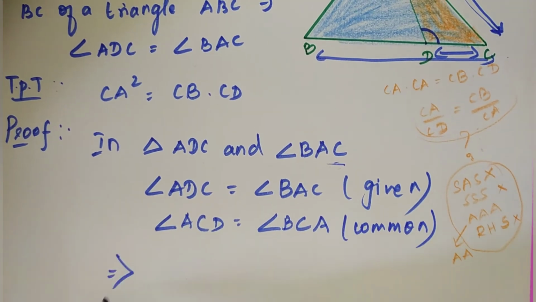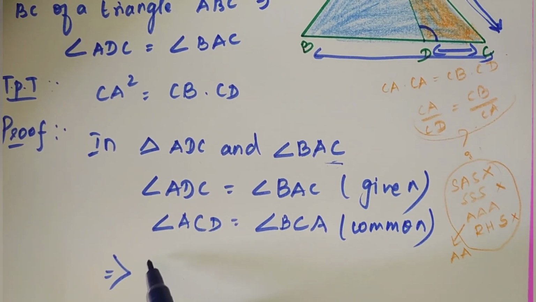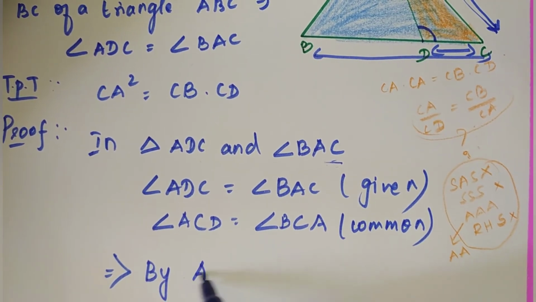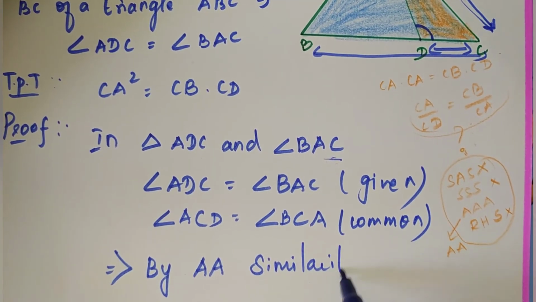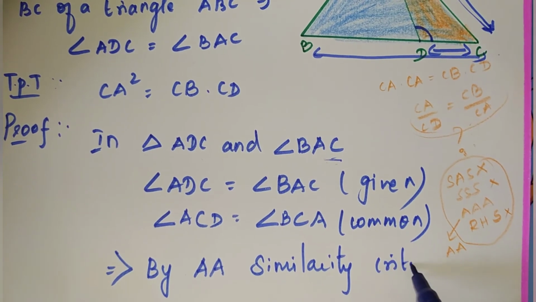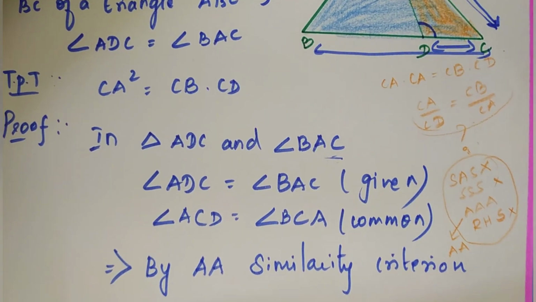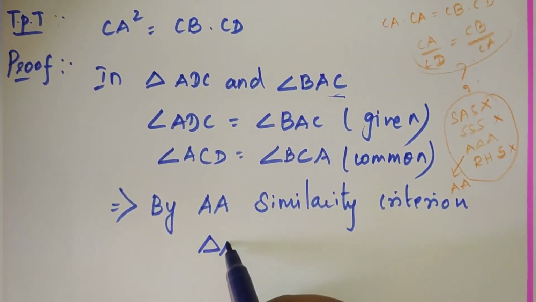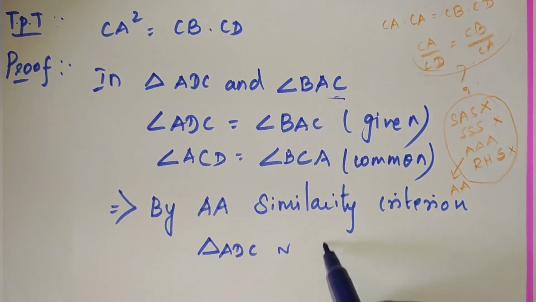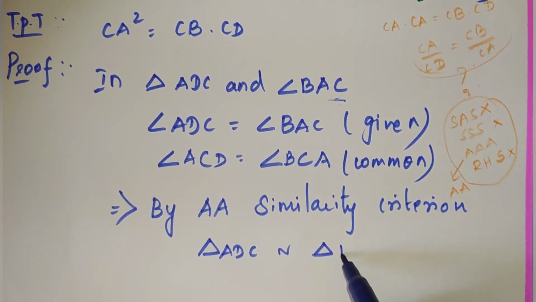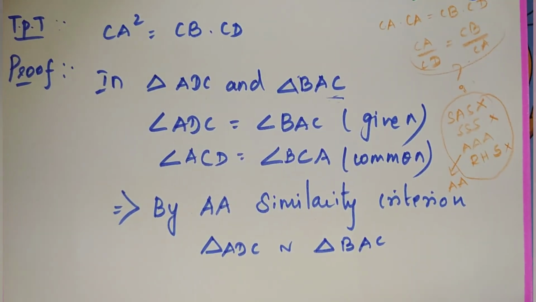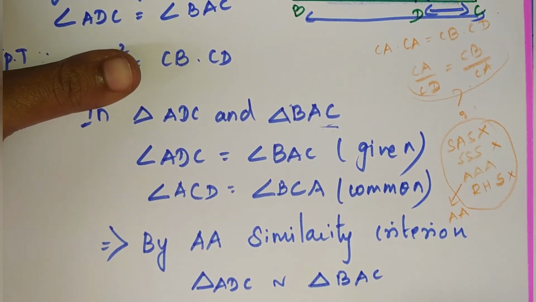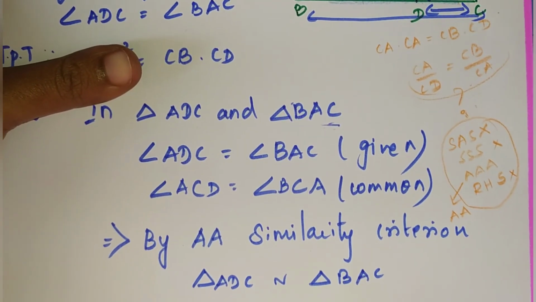Now I can tell that by AA similarity criterion, triangle ADC is similar to triangle BAC. So we proved that the two triangles are similar.